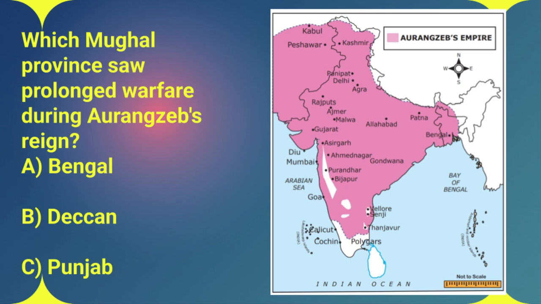We've got to hand it to the Deccan. This region saw relentless warfare throughout Aurangzeb's time on the throne. He was determined to expand Mughal control there, so he launched these massive campaigns against the Marathas, fought against the Deccan Sultanates, and it was just constant conflict for decades. This, of course, drained the empire's resources, both in terms of money and manpower. It was a huge undertaking. The answer is B, Deccan.